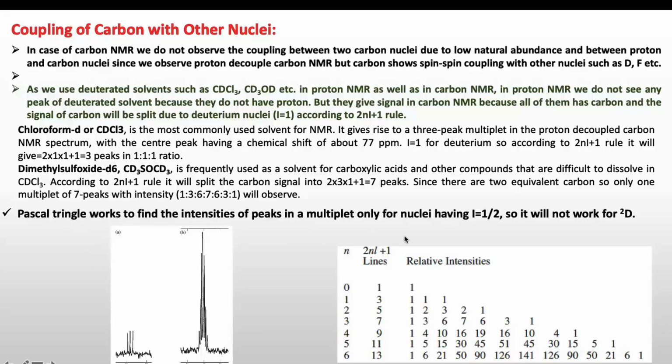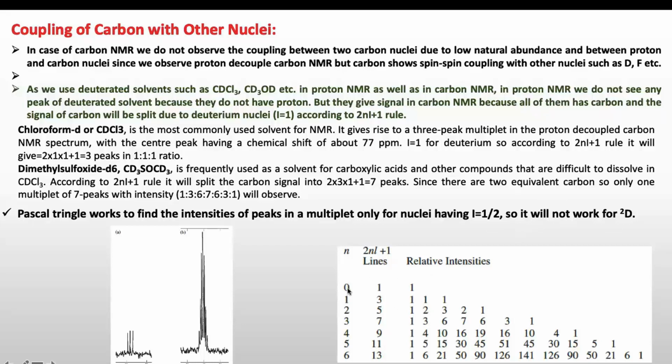Now it is important to note here that Pascal's triangle works to find the intensity of peaks in a multiplet only for nuclei having I equal to 1/2. So it will not work for deuterium. We cannot find the intensity of the peaks in case of splitting of signals due to deuterium, so we have to remember these tables.